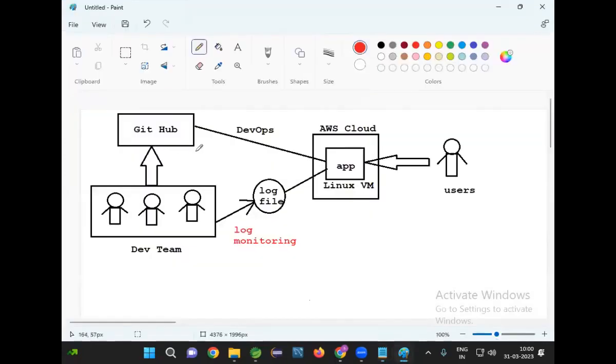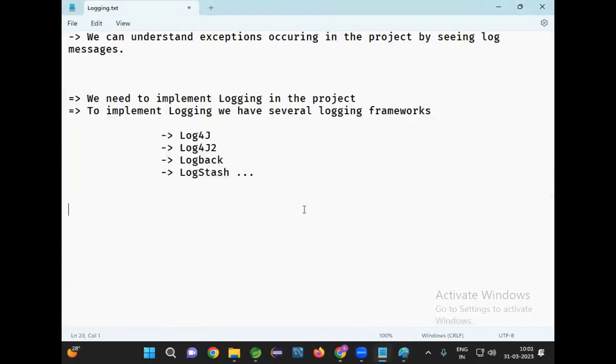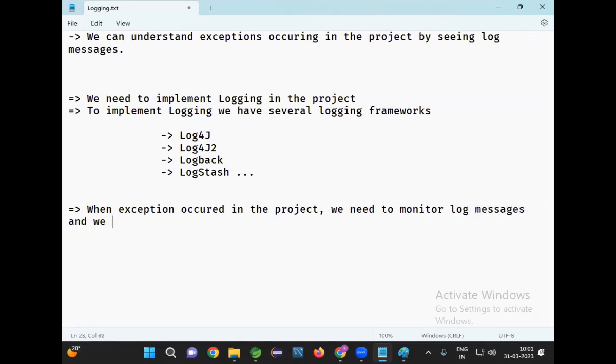When I implement logging in the project, the application will store the details to a log file. Once the application stores the details to the log file, we need to perform log monitoring. When an exception occurs in the project, we need to monitor log messages and troubleshoot the problem and fix it.